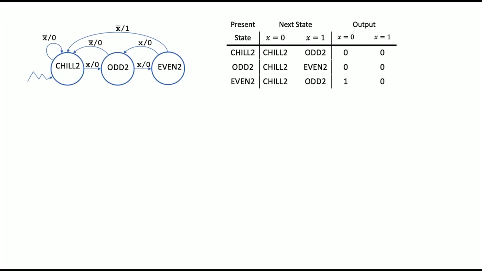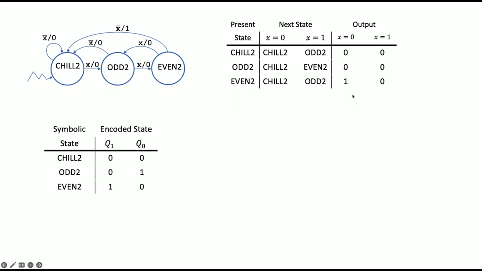So if we go through the design here, I have 3 states now. In general, a Mealy machine could have fewer states in them, more. Okay. So here are my 3 states, and now my output has 2 columns, right? Because when I'm in even 2, the output depends on whether x is 0 or x is 1. The other 2 states, it's still 0 in both cases, but in even 2, I need to know what value x has. Okay, and we'll use the same encoding.